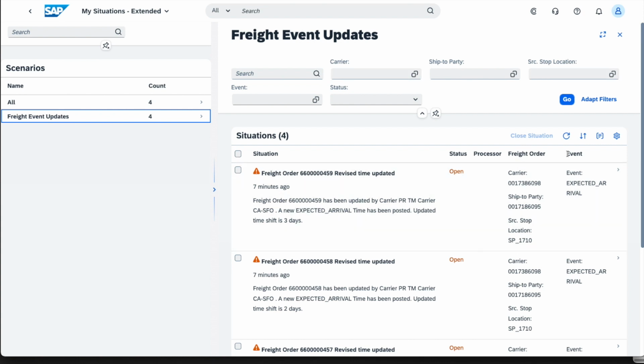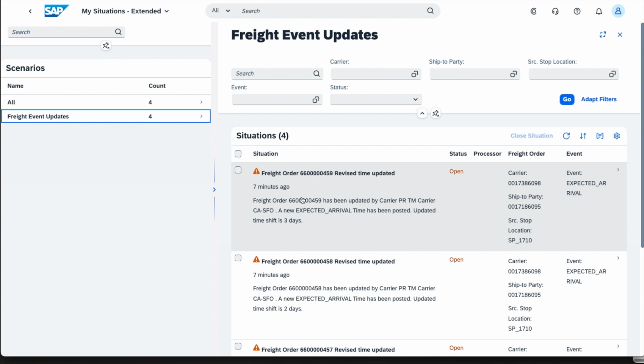You also have here information, as we'll see in a moment when we look at how the situation was configured. Here I, for example, have indicated that I wanted the anchor and the trigger object columns to have these names of freight order and event, so totally customizable. And also the information that you see here is also completely customizable.